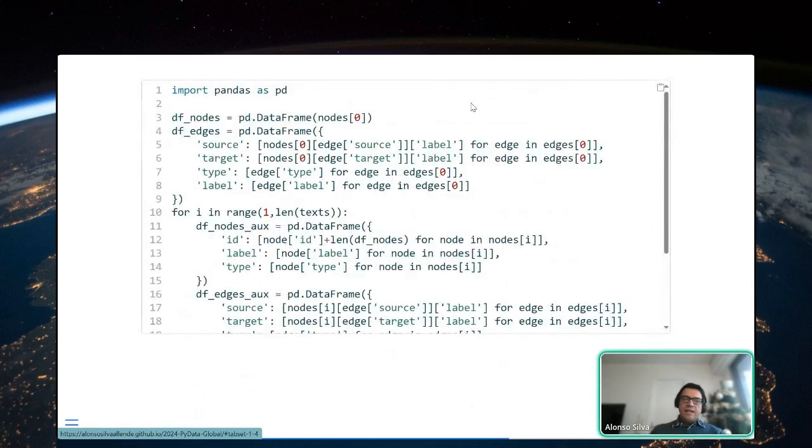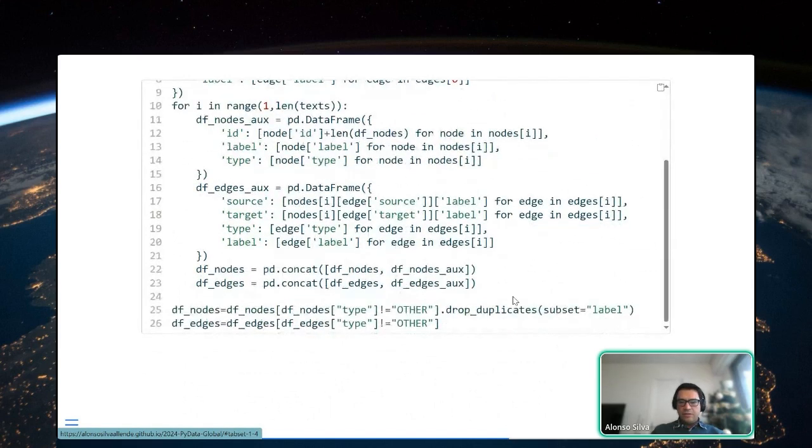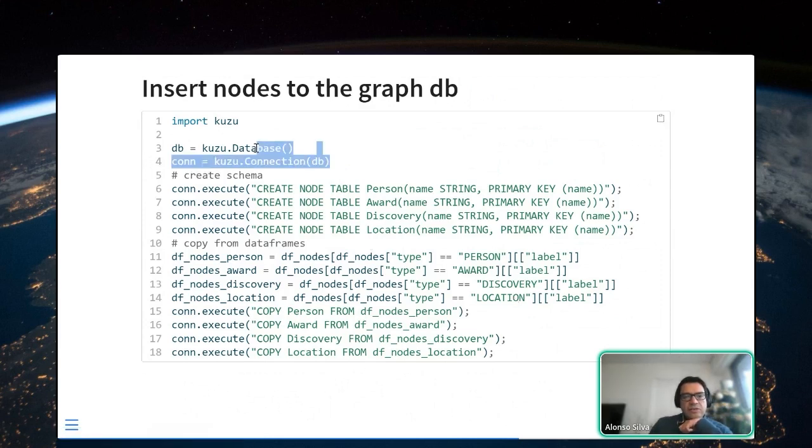And once I have this, I can put this into data frames. You can also do it immediately, but I like to put them in another data frame, and then I'm going to put it in my graph database. Okay, so in Kuzu, you first connect to the database, similar to SQL. So you create a connection, and then you're going to create a schema for each of these things, like person, award, discovery, location.